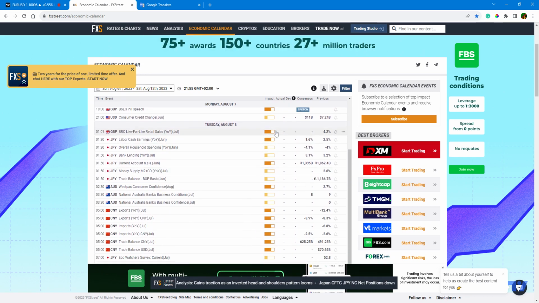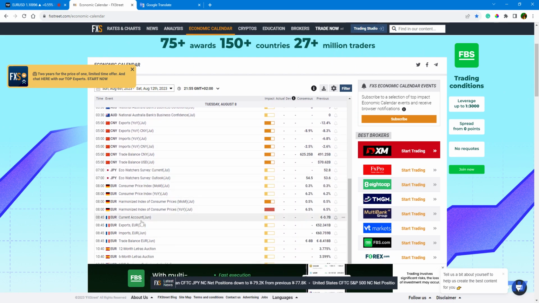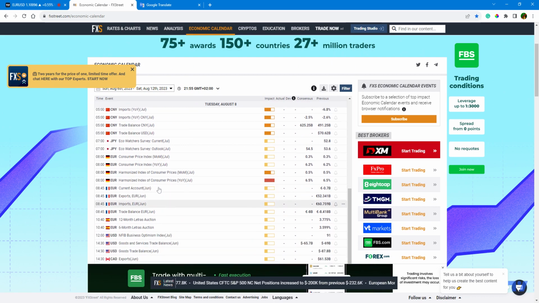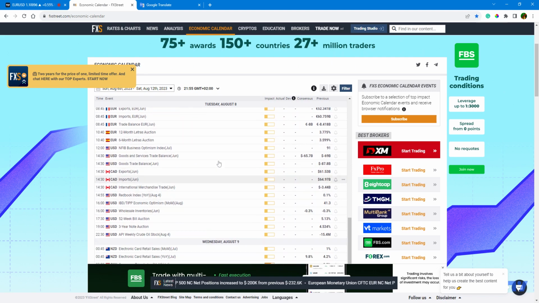On Tuesday, we don't have any strong data again. As you can see, all of these are very soft data. The market will not move too much. And we have only one important data from Germany during the European morning, the consumer price index, so the inflation data. And later on during the day, everything is almost empty. So both these days, Monday and Tuesday, we have to be very careful.